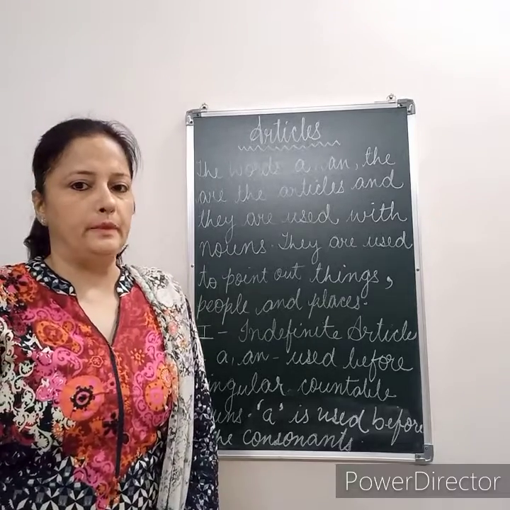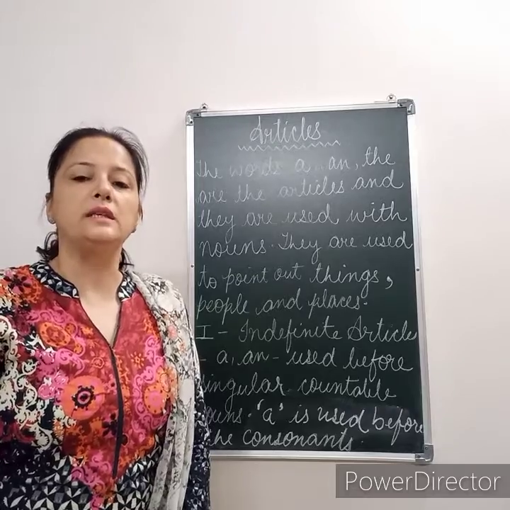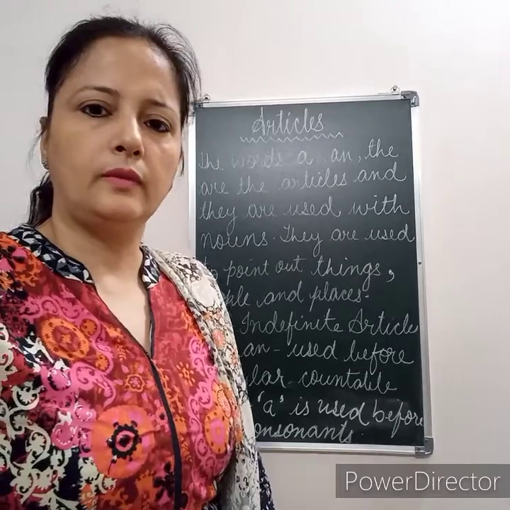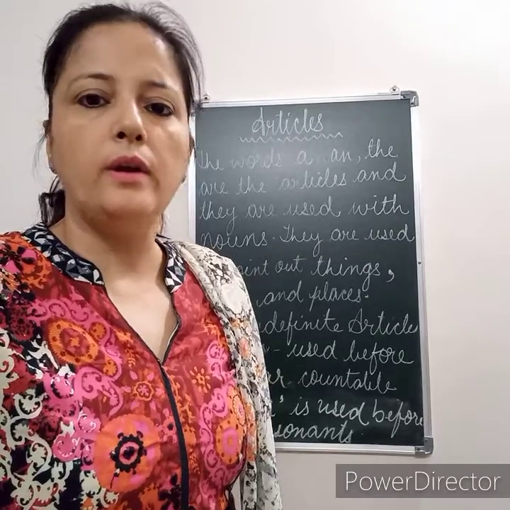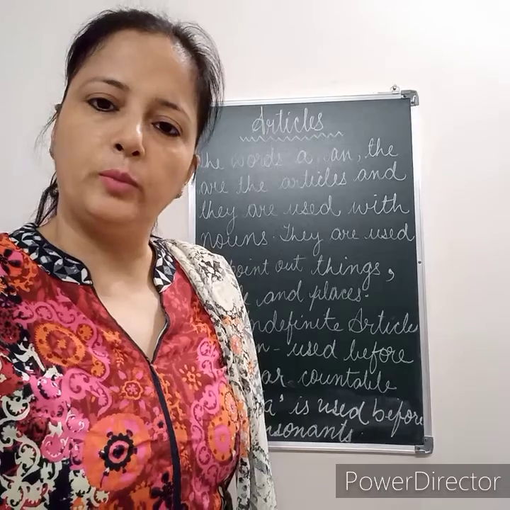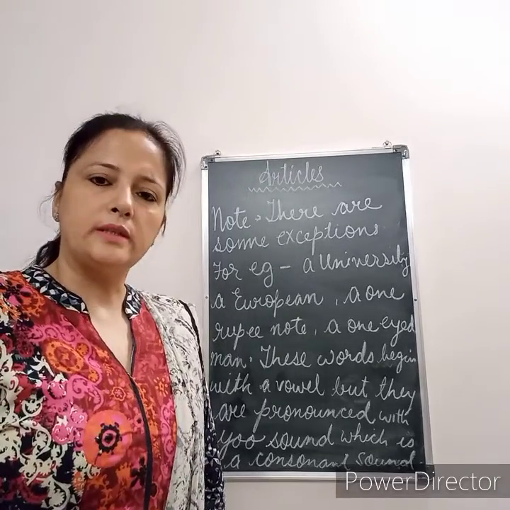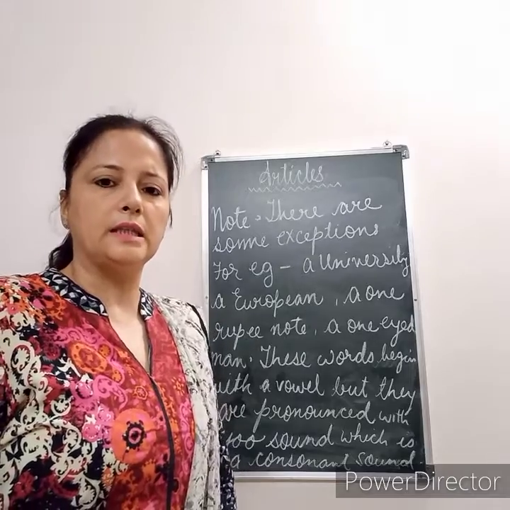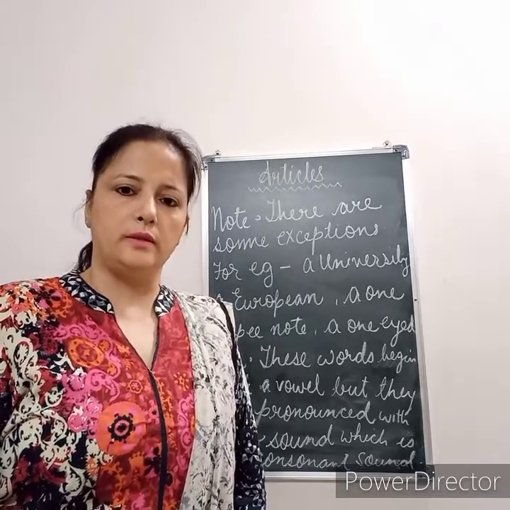For example, a cup, a book, a saucer, a TV, a table. All these are examples where the article a is used before a consonant. I hope it is clear that the article a is used with words that start with consonants.